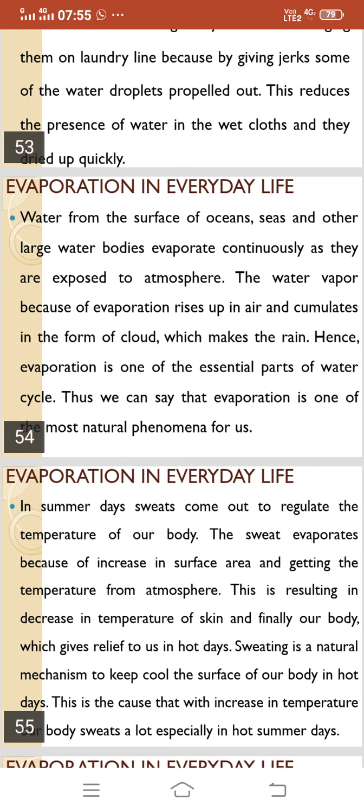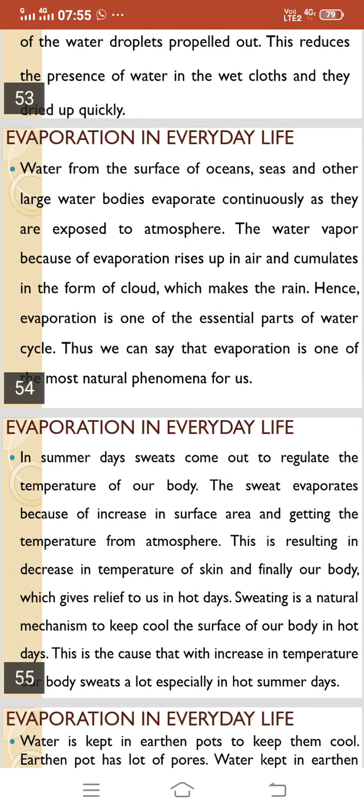In summer days, sweat comes out to regulate the temperature of our body. The sweat evaporates because of the increase in surface area and getting heat from the atmosphere. This results in a decrease in the temperature of the skin and finally our body, which gives relief to us in hot days.